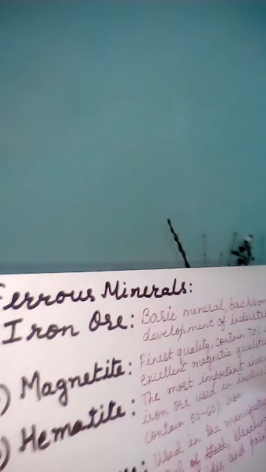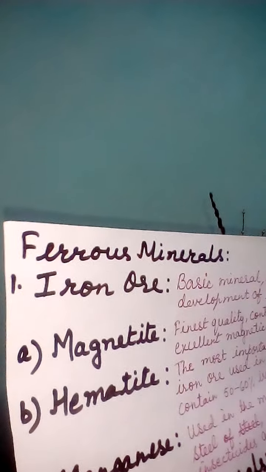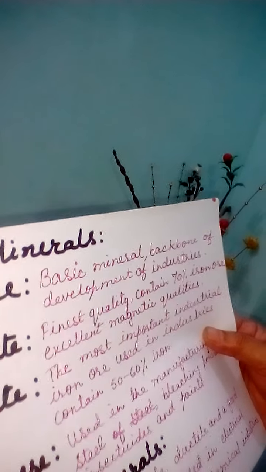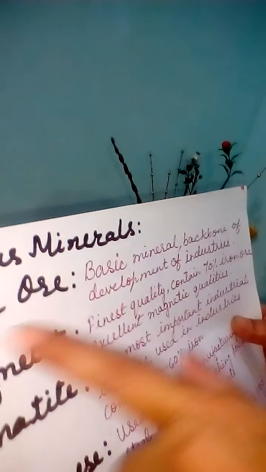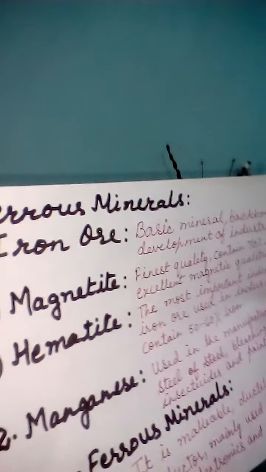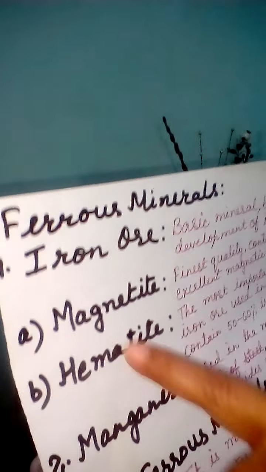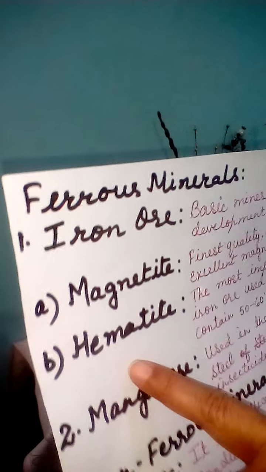And now I will explain to you about the ferrous minerals. Which types of ferrous minerals are found and what are their uses. First we will talk about a very important ferrous mineral, that is iron ore. Iron ore is known as the basic mineral or backbone of the development of industries because most of the machineries are formed with iron ore. So iron ore is a very important mineral, and iron ore has two types, magnetite and hematite.